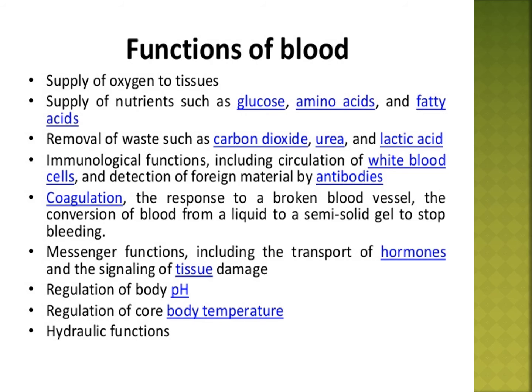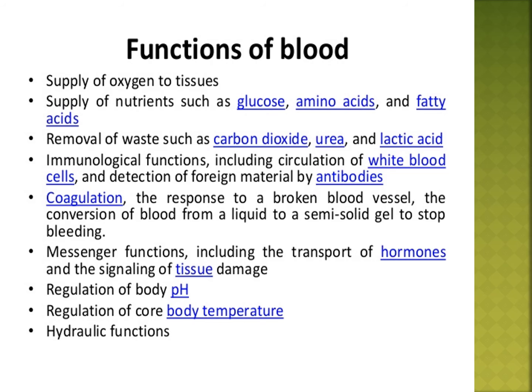Next, it supplies nutrients like amino acids and fatty acids, and helps transport nitrogenous waste and urea. Nutrients like glucose, amino acids, minerals, vitamins and simple proteins are all transported to the cells. After that, it also transports nitrogenous waste and hormones from their respective endocrine glands to the target organs.